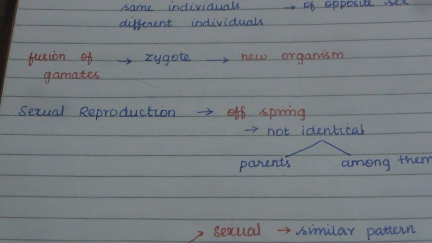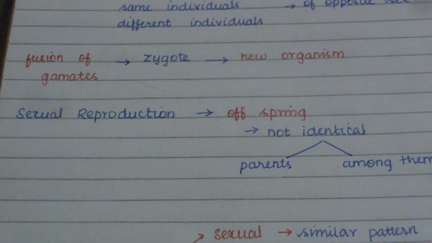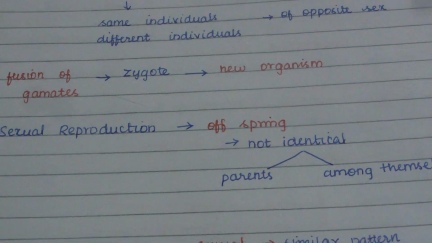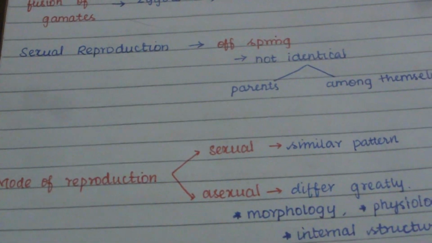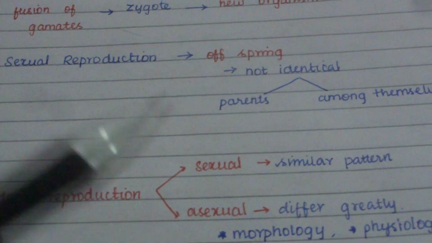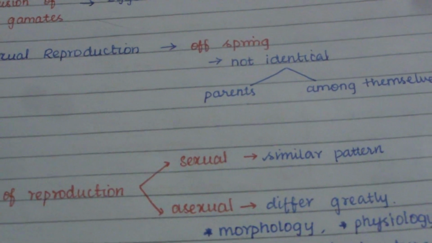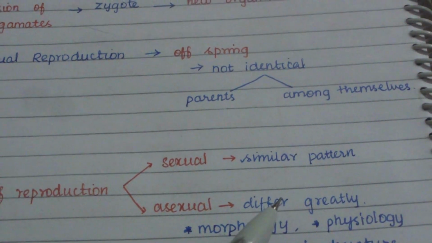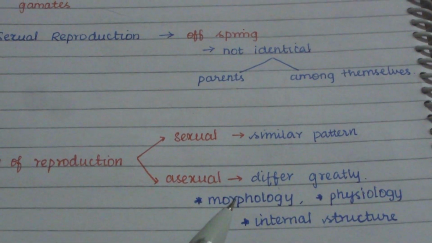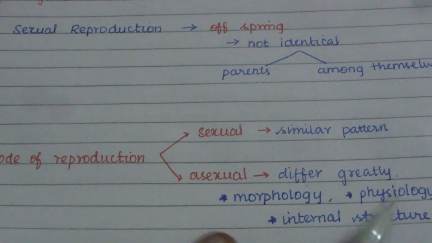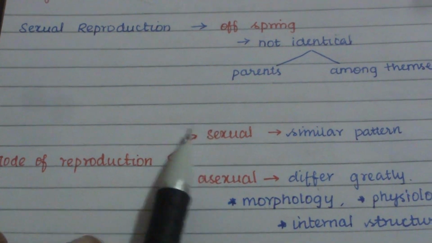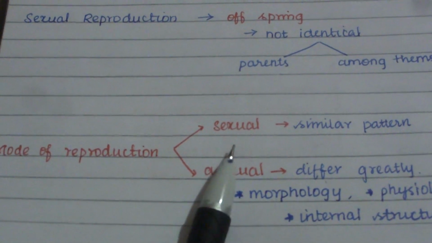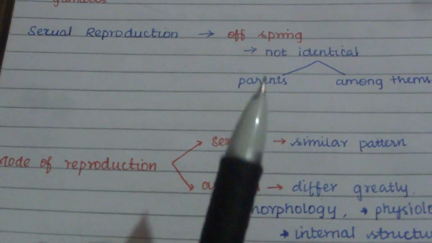If two offspring are born, they will be different from each other also. When we compare asexual and sexual reproduction, the asexual offspring show greater similarity in morphology, physiology and internal structures, whereas sexual reproduction offspring show a different pattern.